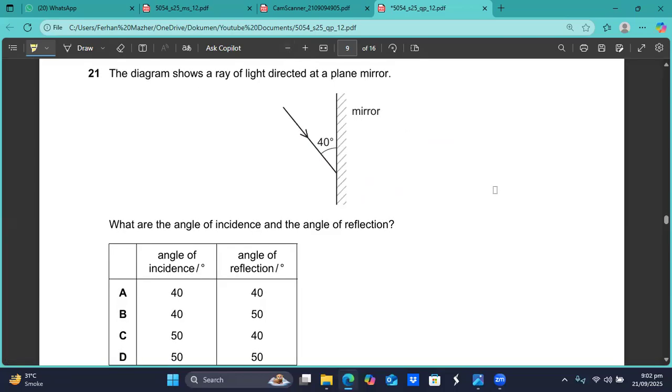The diagram shows a ray of light directed at a plane mirror. This is your plane mirror, and this is the incident ray. It is making a 40-degree angle with the surface of the mirror. What are the angle of incidence and the angle of reflection?